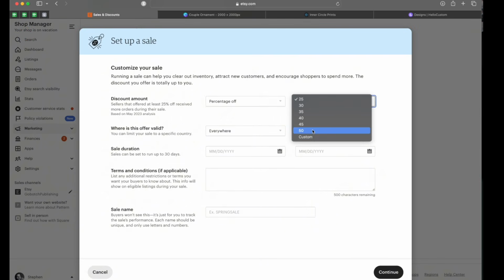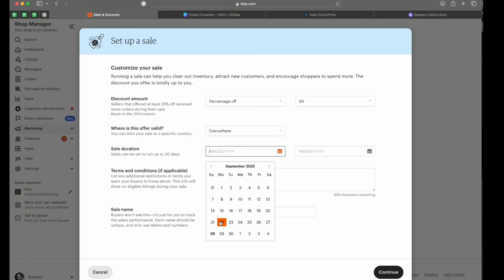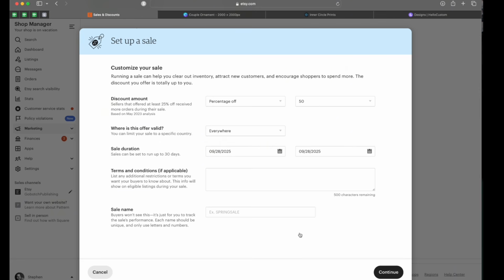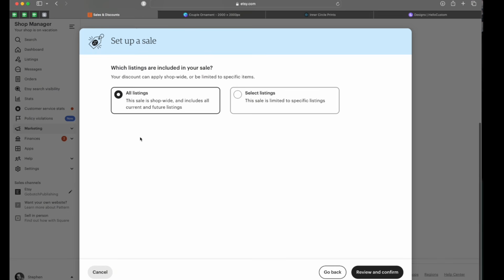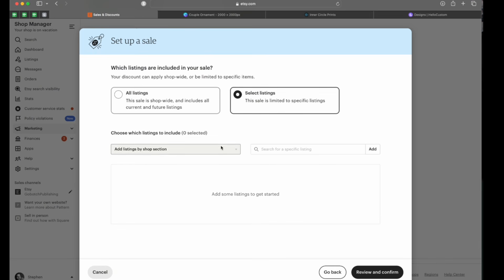I'm going to move mine to 50% off from today to today. So every time I set it up from the day to the day. So when I set it up for tomorrow, it will be September 29th. And the sale name, I always do 50 and then the day of the week. And you can either select all of your listings, or if you click select listings, you can choose your section.